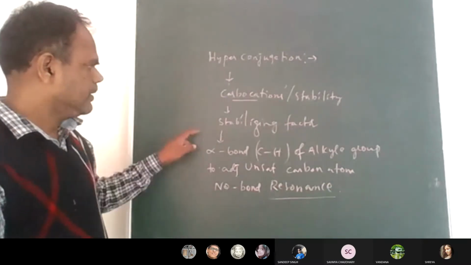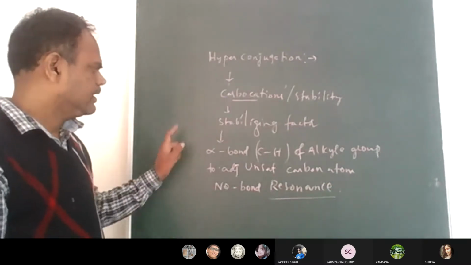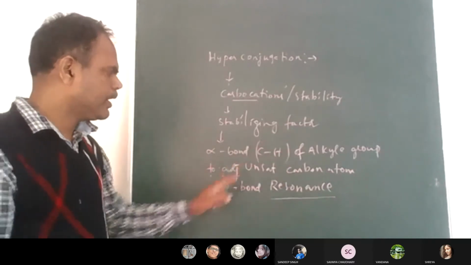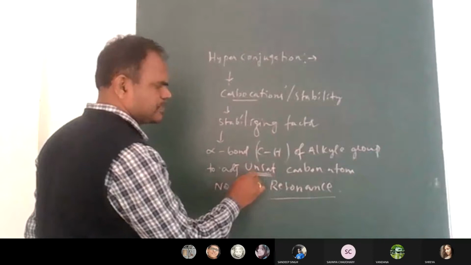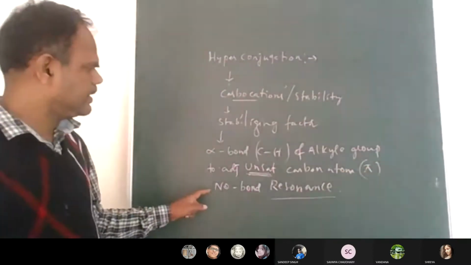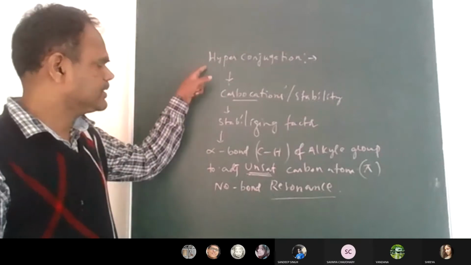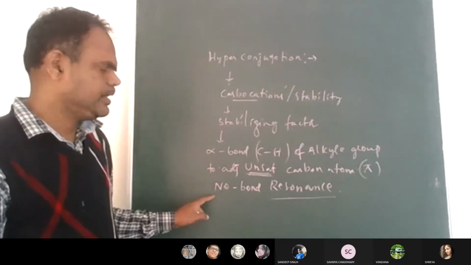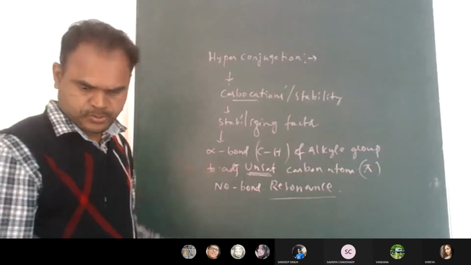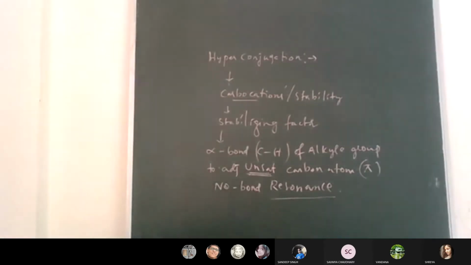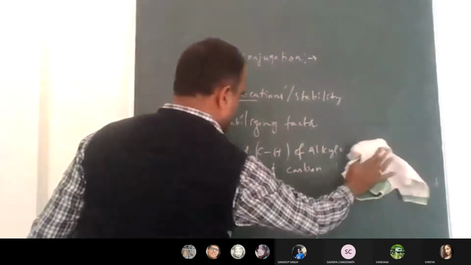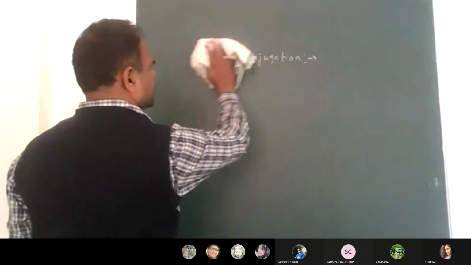Hyperconjugation is the interaction of the sigma bond of an alkyl group with the pi bond of the adjacent carbon, here I wrote unsaturation. That is what we call hyperconjugation, or otherwise no bond resonance, we say. With this hyperconjugation, we will explain the stability of carbocation. So how can we explain it? Now you can see.